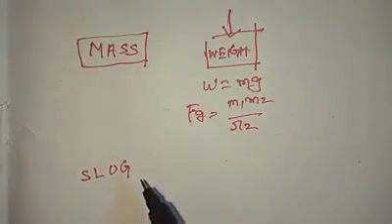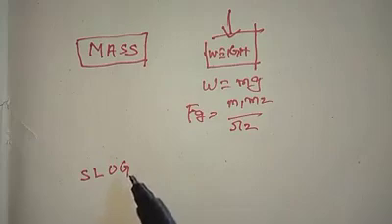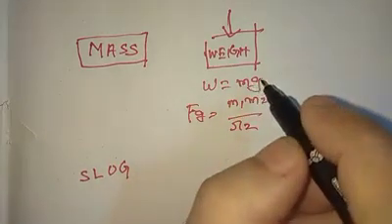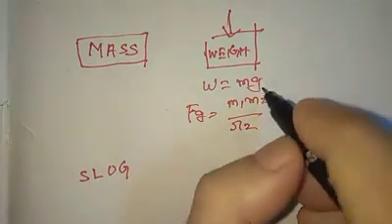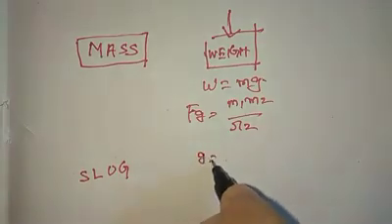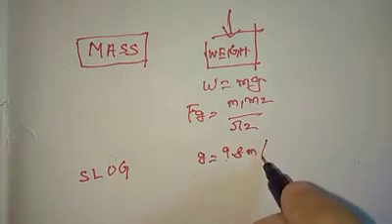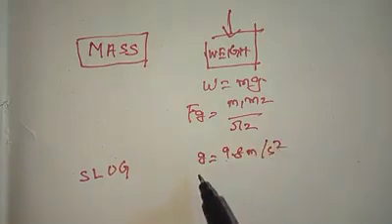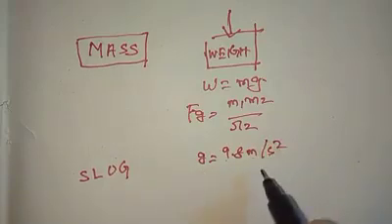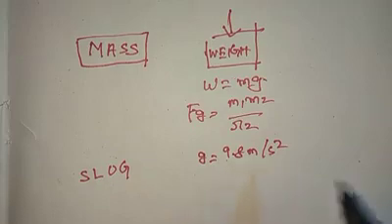So for 70 pounds, we have seen how it will be in terms of slug. This particular g, which is the gravitational acceleration of Earth, is 9.8 meters per second squared, which changes in case of Moon, Jupiter and others.